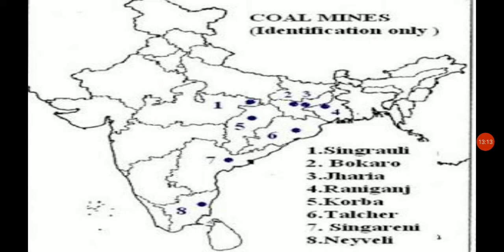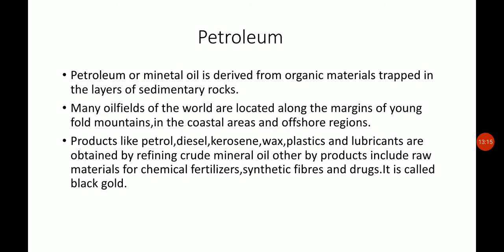Moving to the other feature, that is petroleum, a non-conventional source of energy. You should know where it is derived from. Petroleum or mineral oil is derived from organic materials trapped in the layers of sedimentary rocks. So where are sedimentary rocks formed? Sedimentary rocks are formed by volcanic eruptions and solidification, and then we get the sedimentary rocks.